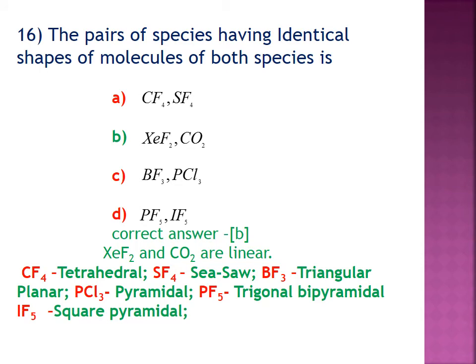16. The pair of species having identical shape of molecule of both species. Here, just by looking at the options, we can easily say option B: XeF2 is linear and CO2 is linear. They are identical in shape. Therefore, option B is correct. XeF2 and CO2 are linear, CF4 is tetrahedral, SF4 is see-saw, BF3 is trigonal planar, PCl3 is pyramidal, PCl5 is trigonal bipyramidal, IF5 is square pyramidal. Therefore, for this question, B is the answer.